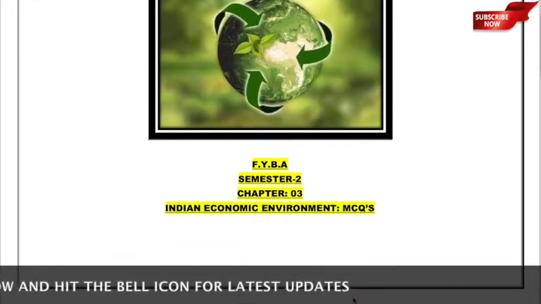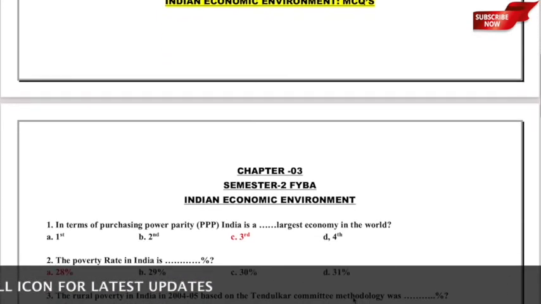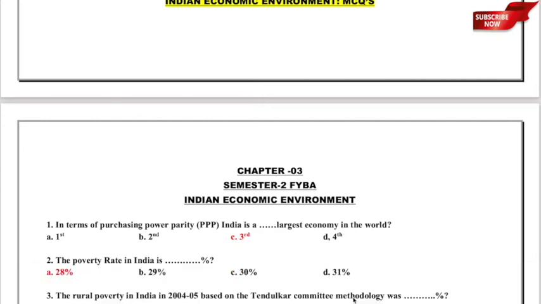So let's get started. The first question is, in terms of purchasing power parity, India is dash largest economy in the world. The options are: option A, first largest economy; option B, second largest; option C, third largest; and option D, fourth largest economy in the world. So here, in terms of purchasing power parity, India is the third largest economy in the world. So option C, third largest economy, is the correct answer. I hope that is clear.